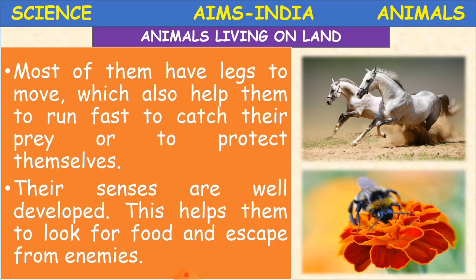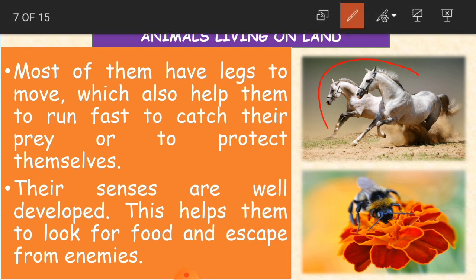And most of them have legs to move, which also help them to run fast to catch their prey or to protect themselves. So here in the picture, if you see, children, this is the picture of what? Horses. Okay, running horses. So most of the animals have legs to move. So why do they have legs?